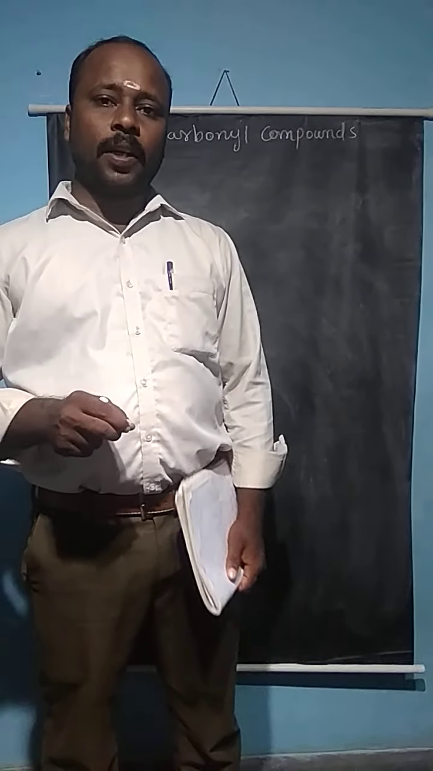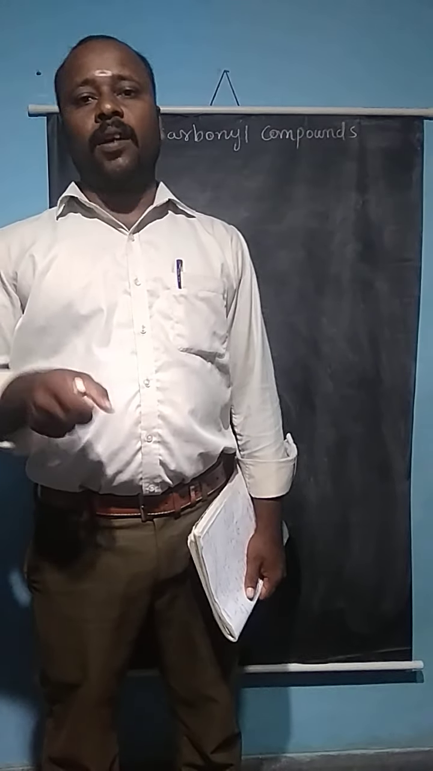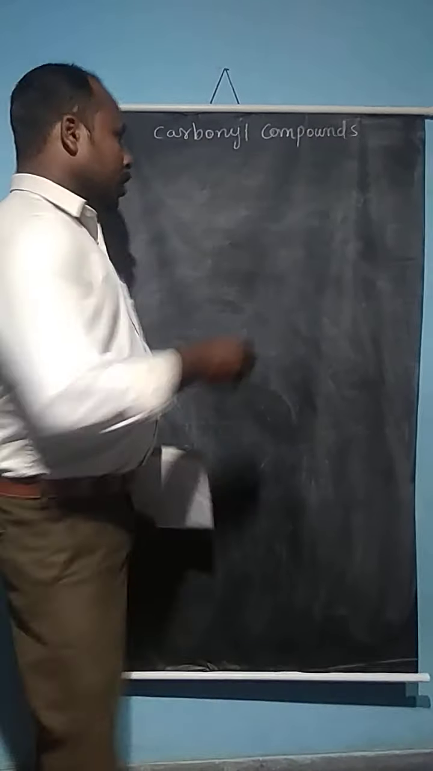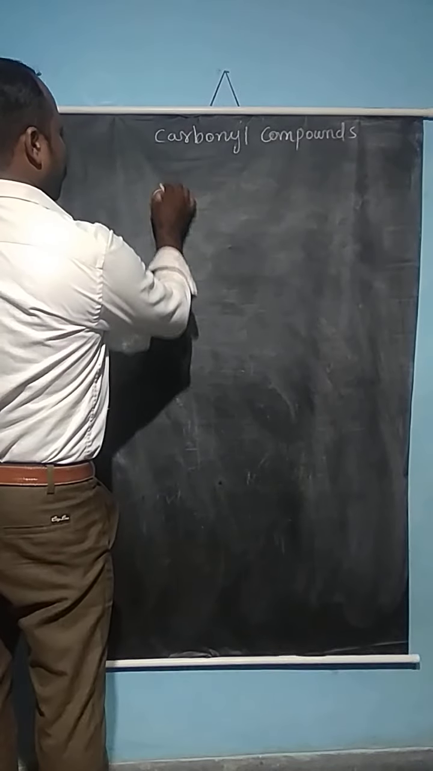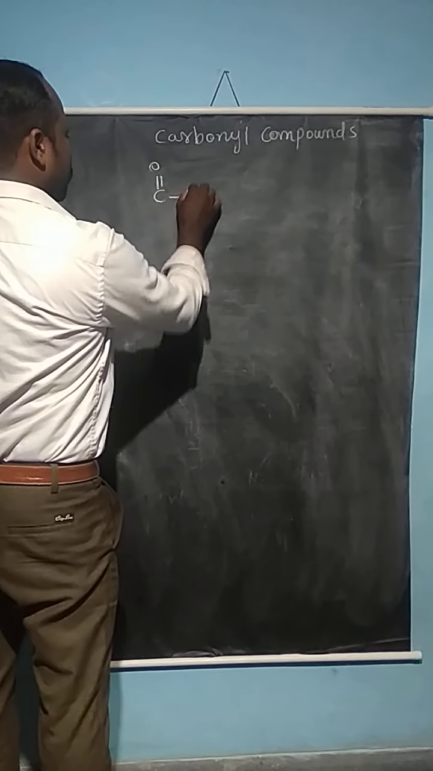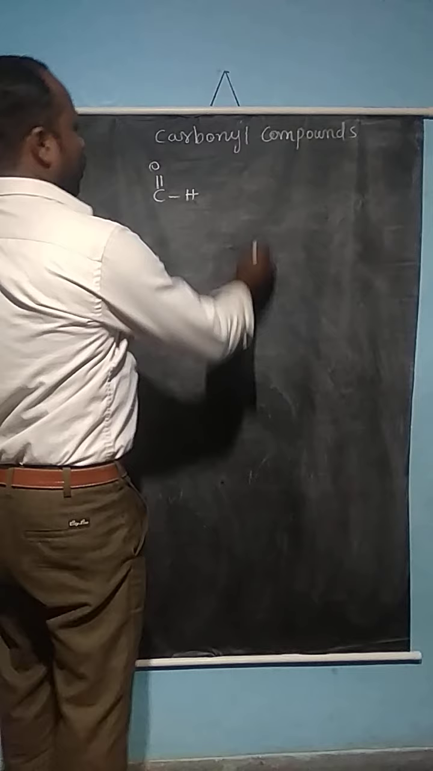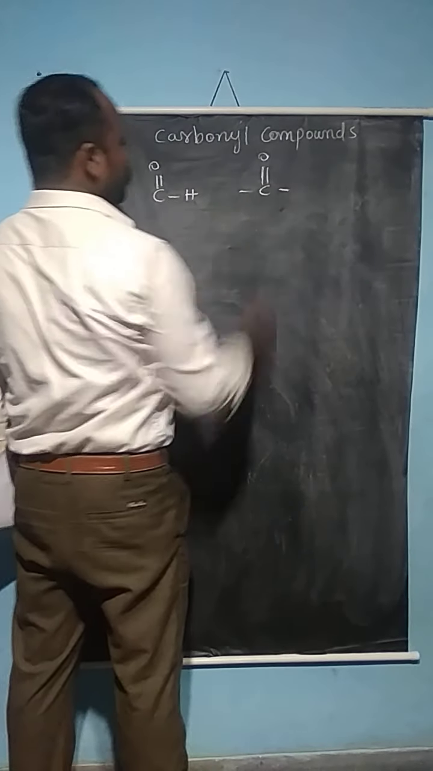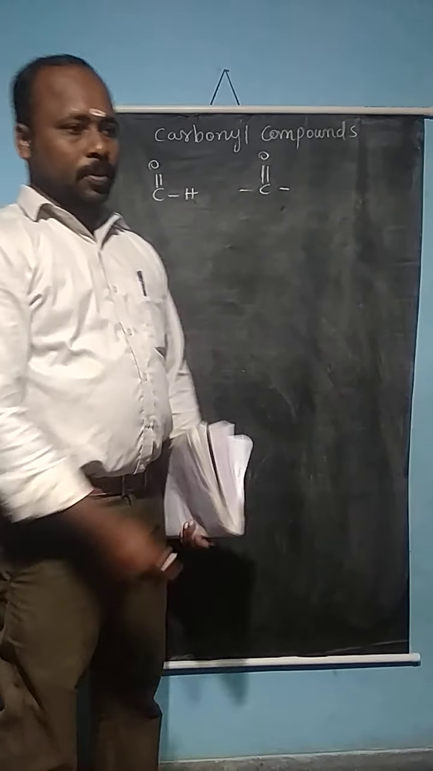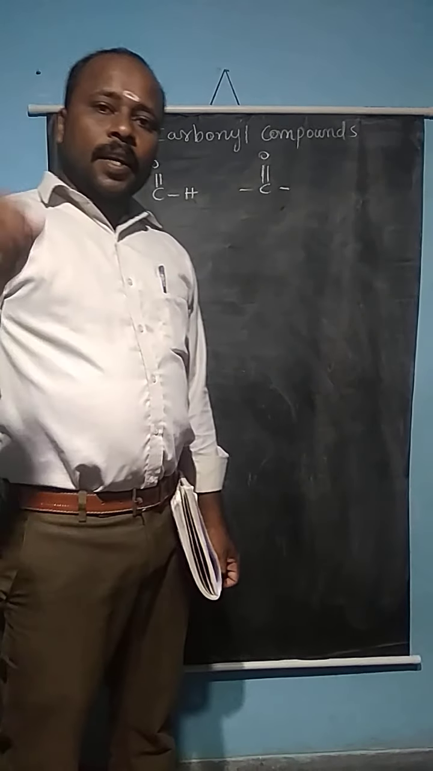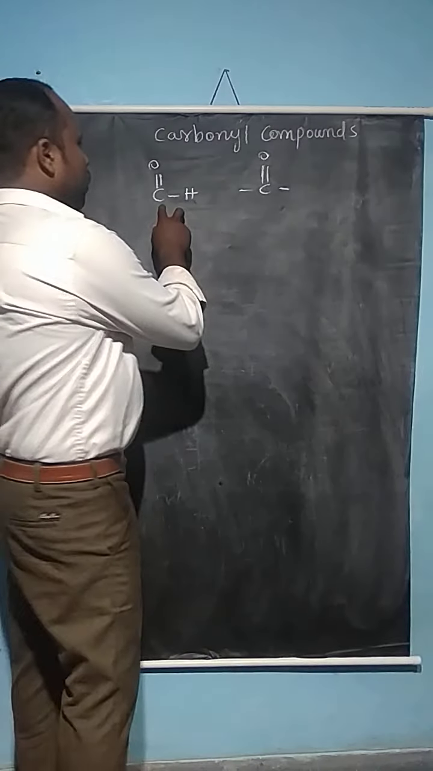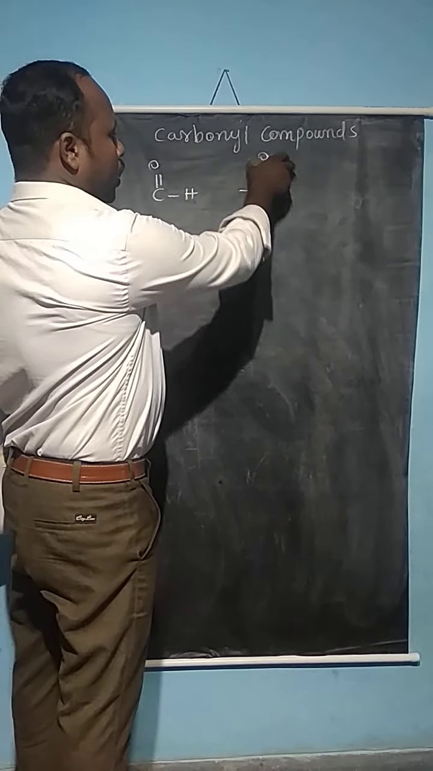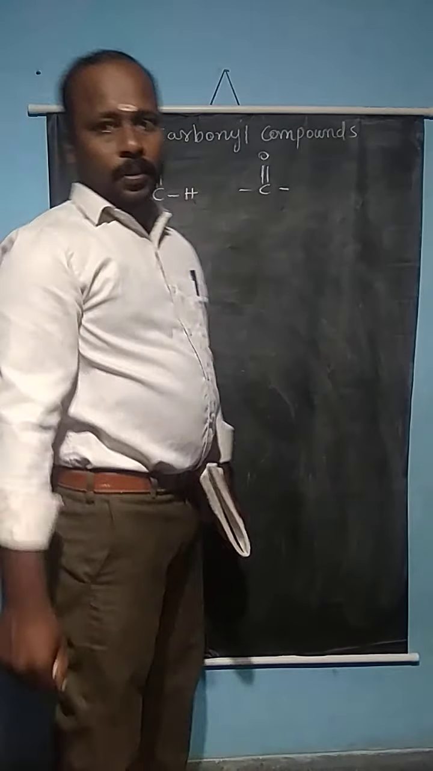Carbonyl compounds usually undergo many kinds of condensation reactions because they consist of the aldehyde, C double bond O H, and the ketone, C double bond O. These are the carbonyl compounds. Any molecule containing the functional group C double bond OH is an aldehyde, and C double bond O is the ketone group. There are two forms.